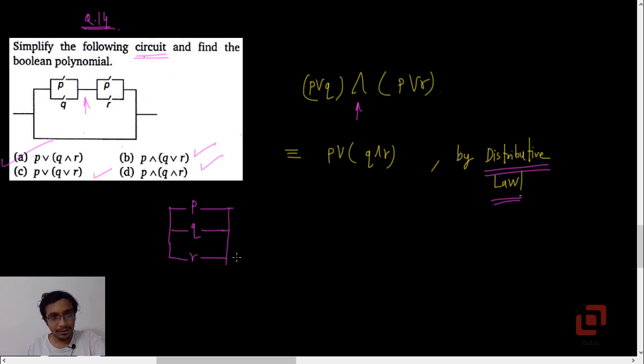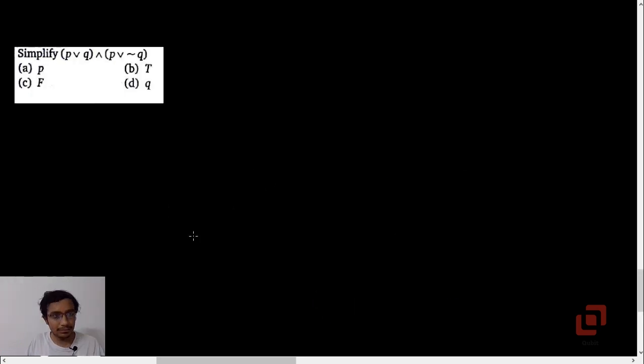Option D, P and Q and R, by the associative law means all switches are in series. And P and Q or R would mean P here and then Q there and R there. That will help you practice such sums.